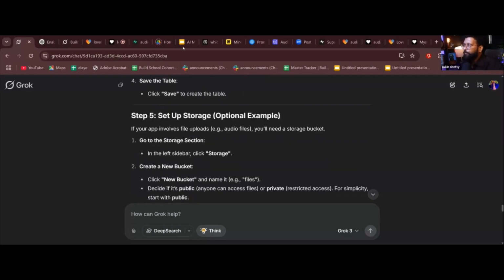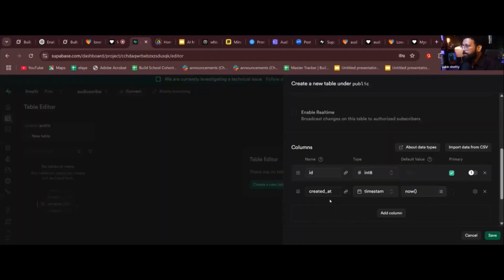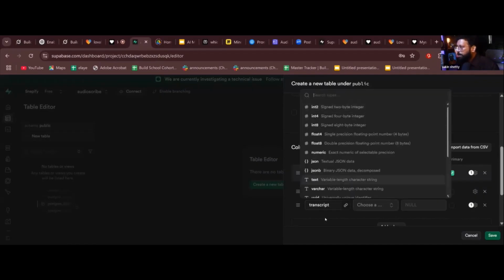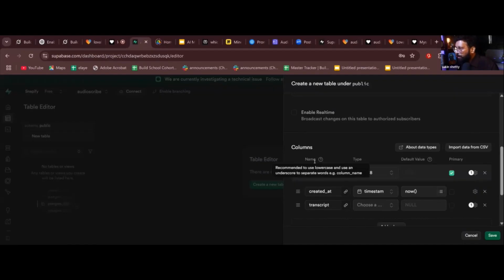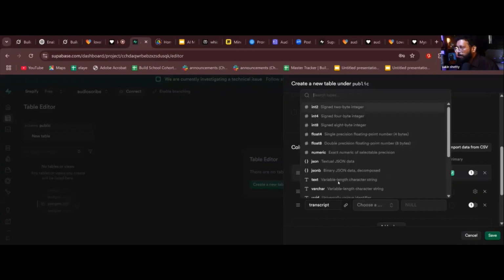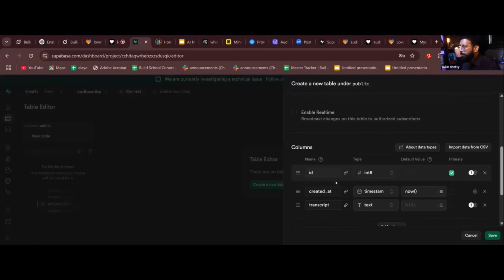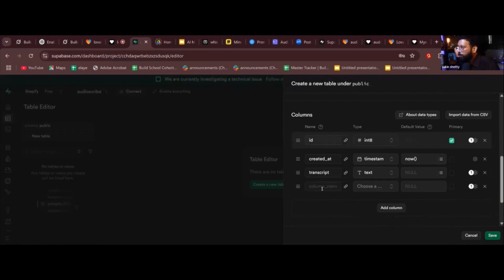So I will create, let's say, transcript. I have to store a transcript, right? So I wrote the name under the name here, column transcript, type, just select text because transcript is a text. That's all. Leave it. Next, add one more column, add summary. Choose text because summary is again text. That's all. Is it difficult? Because I didn't do anything. Grok told me to do this.